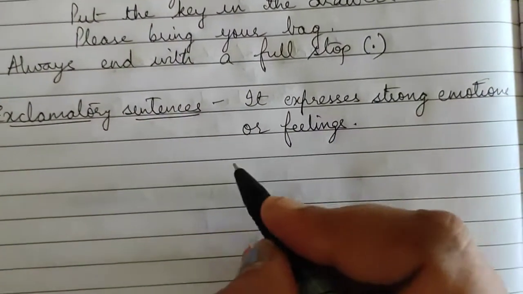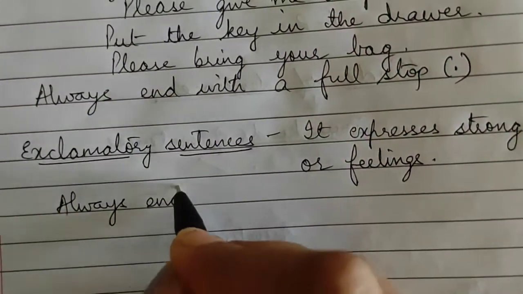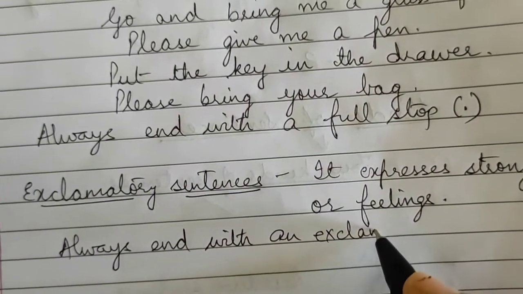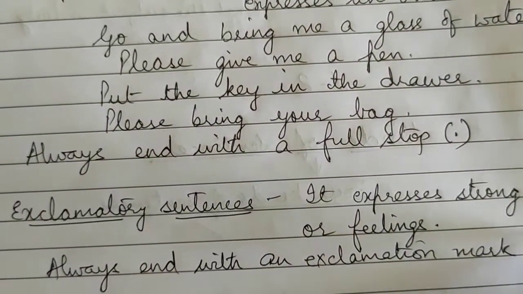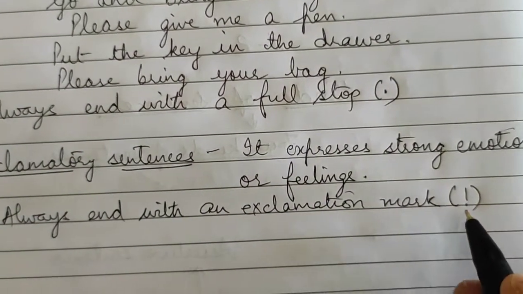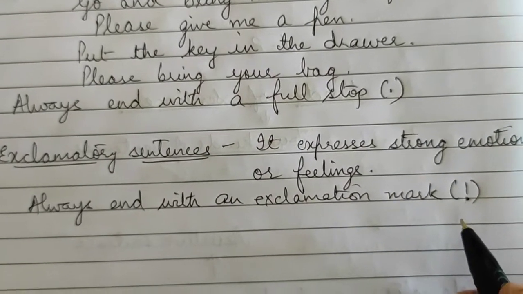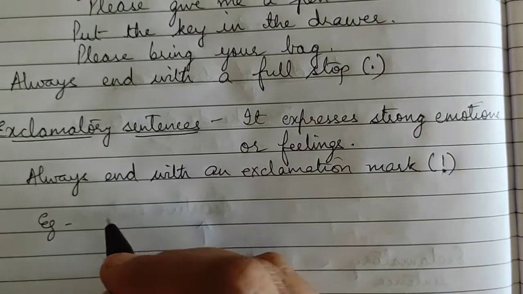And these exclamatory sentences always end with an exclamation mark. This is an exclamation mark. One line and then a dot. I will give you one example of exclamatory sentences.